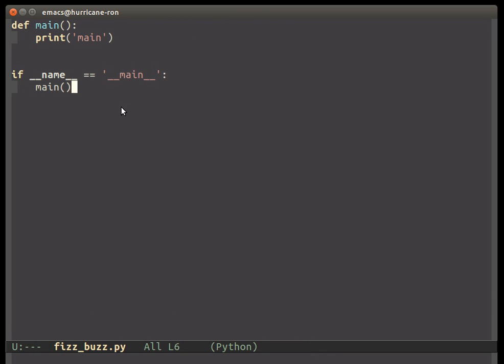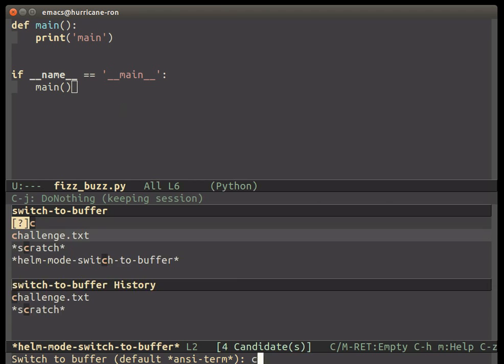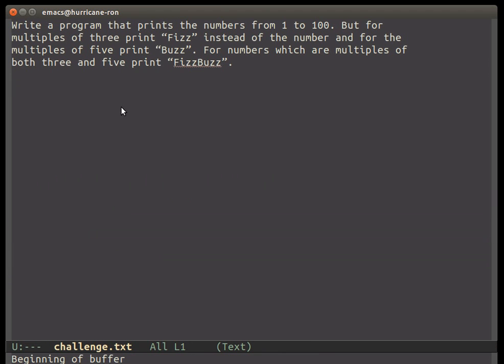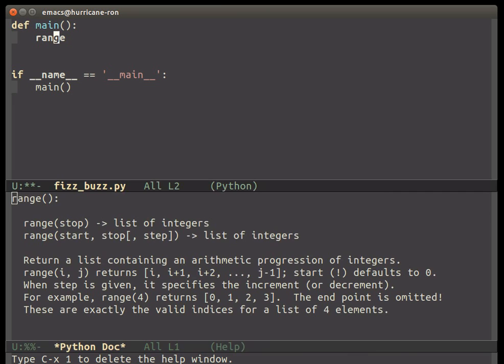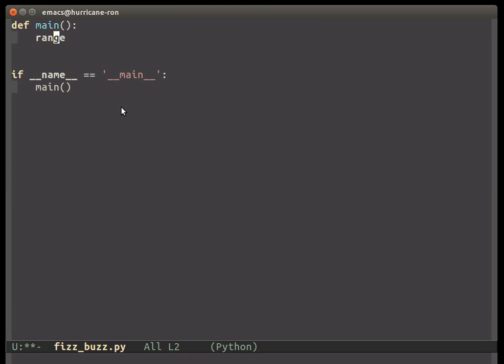Alright, so I like to break down these challenges, and as small as this challenge is, I'm still going to break it up into parts. Okay, write a program that prints the numbers 1 to 100, and stop. Let's do that. In Python, you can get a range of numbers using the range function, and if you read about that, an example is given here. Range 4 returns 0, 1, 2, 3. Now if you notice, the challenge said we're going to print numbers 1 to 100, and range defaults to starting with 0. So I think what we're going to do is pass 1 to 100 into range.